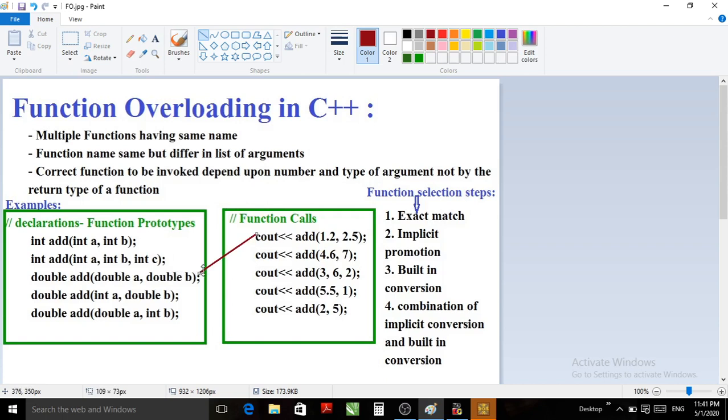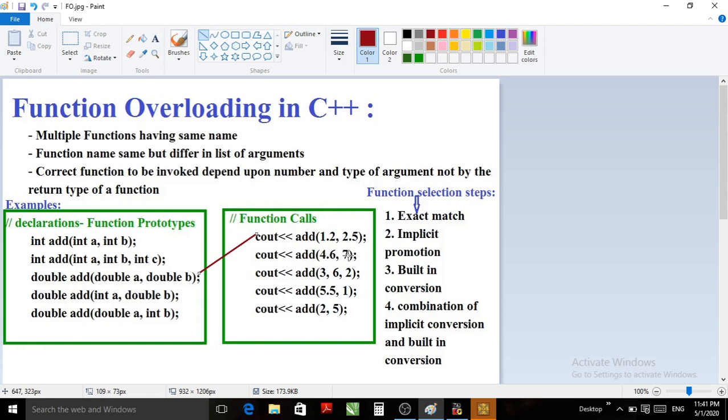So always it will try to find the perfect match for the number of arguments and the type of arguments in the function call with the function prototype. So at the time of compilation it is checked, and at the time of execution the related function will get executed.